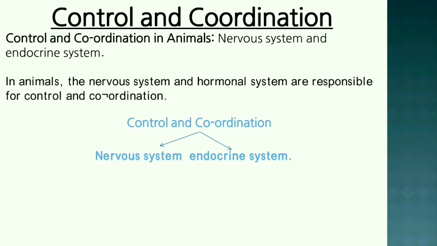So in today's video, we'll be focusing on control and coordination in animals, which includes only the nervous system part. To begin with, control and coordination in animals: the nervous system and the endocrine system, or the hormonal system, are responsible for the control and coordination.